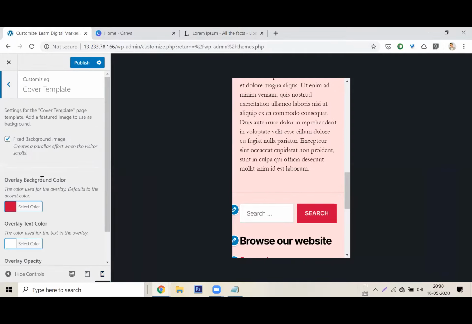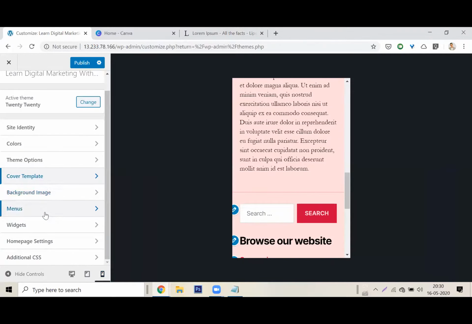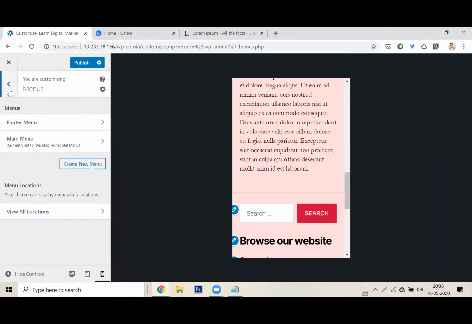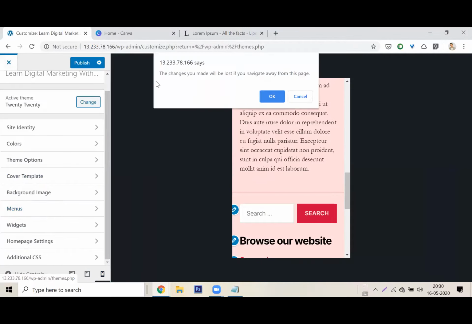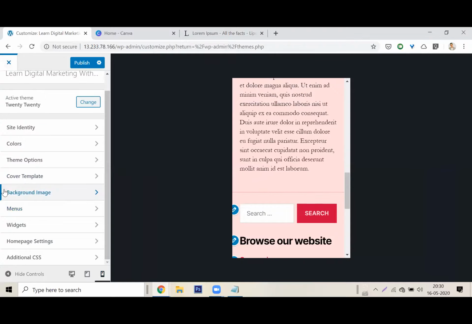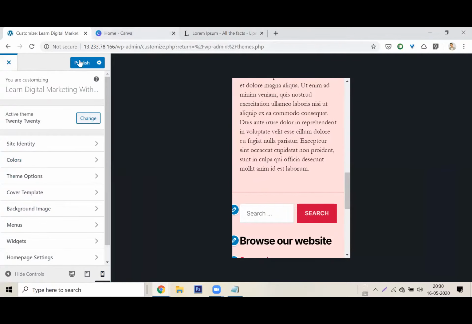Cover template. I don't know what it's talking about. Maybe I can set up a cover as well here. The menu. What will the menus look like? Widgets. Everything is here. All right. I made all these changes, some small changes. I clicked on publish. My site is ready.